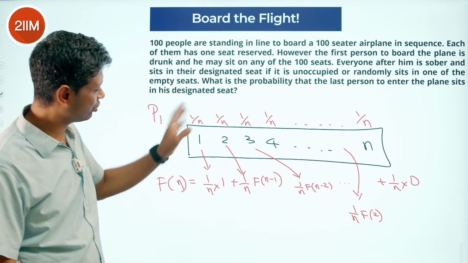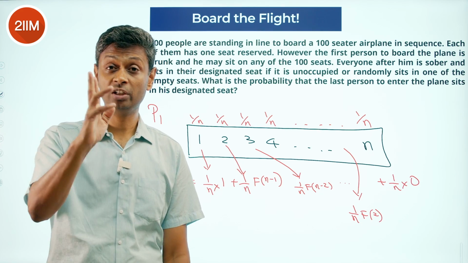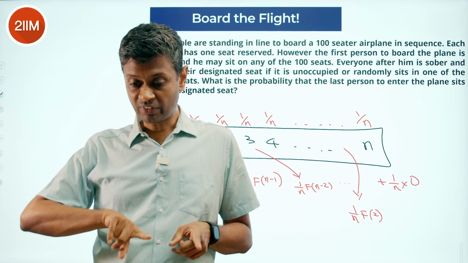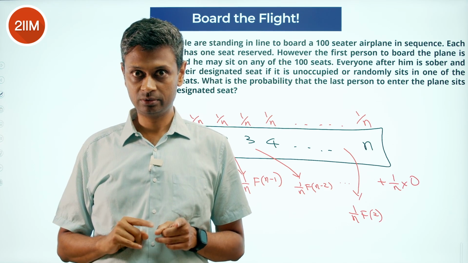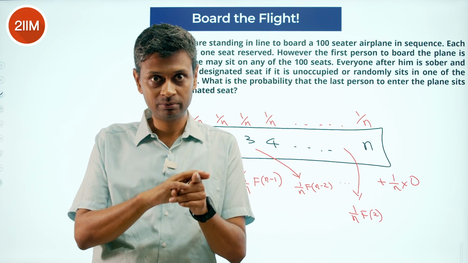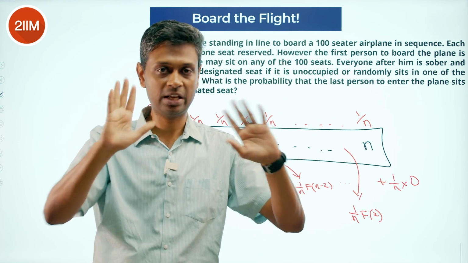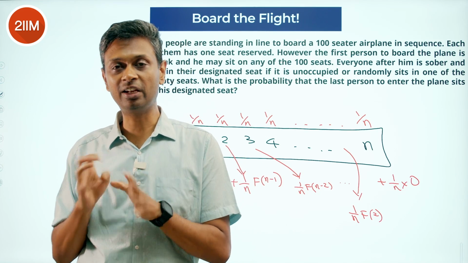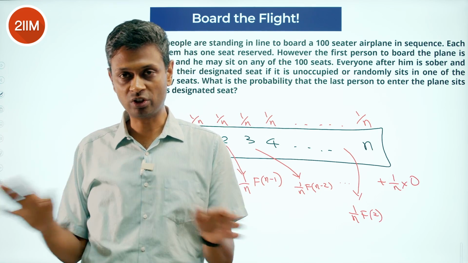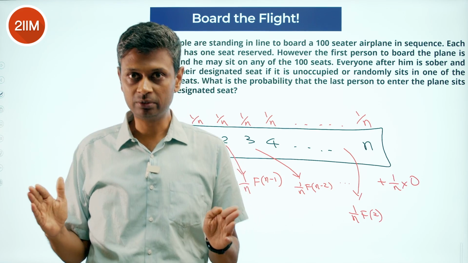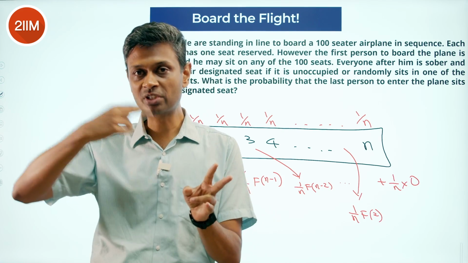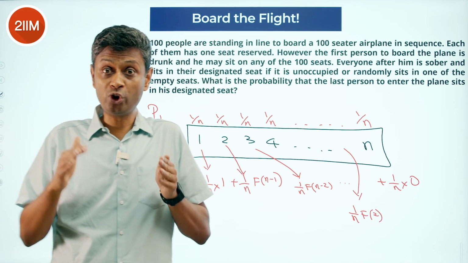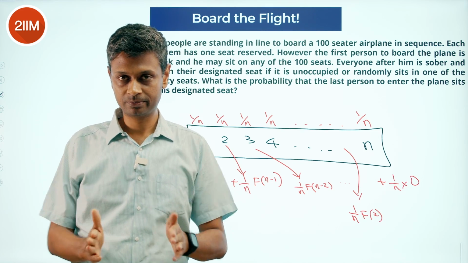If person 1 goes to seat number 2, then seat number 2 is taken incorrectly. When person 2 comes here, he'll have n minus 1 seats remaining. One of those, which is seat 1, is a winner. The game's like done. Everybody else gets their seat. If he gets the last seat, it's a killer, 0 probability. Anything in between, the game starts again. When person 2 comes here, from that point onwards, we are at f of n minus 1.